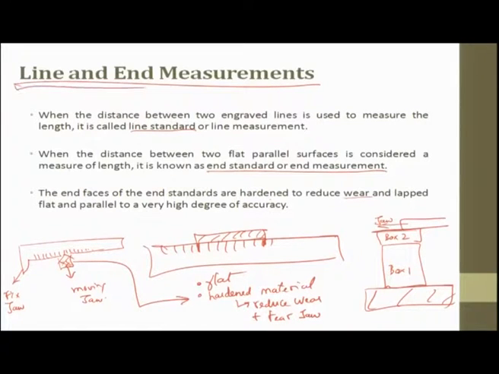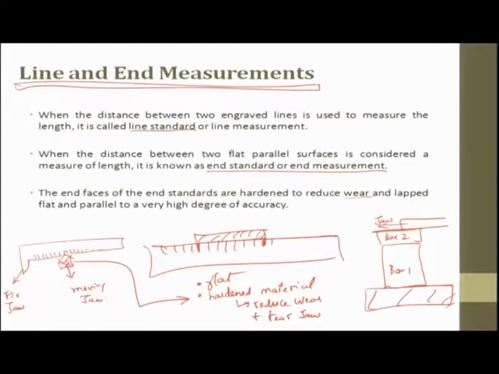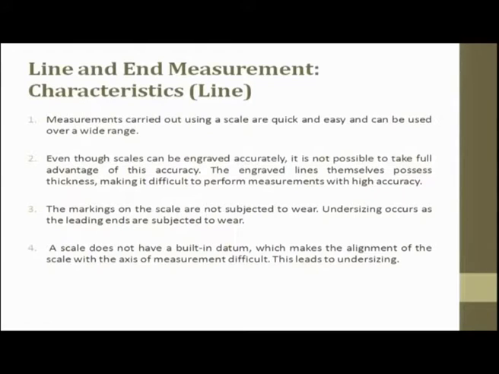So here we have seen two measurements, line measurement and end measurement. Line measurement is when you place an object between two lines and take a measurement. If you take two ends, it is called end measurement. Measurements carried out using a scale are quick and easy and can be used over a wide range. For example, you have a tape. If you want to measure the height of a person or the height or width of a table, we use that scale, quickly grab it, measure it, and come out of it.